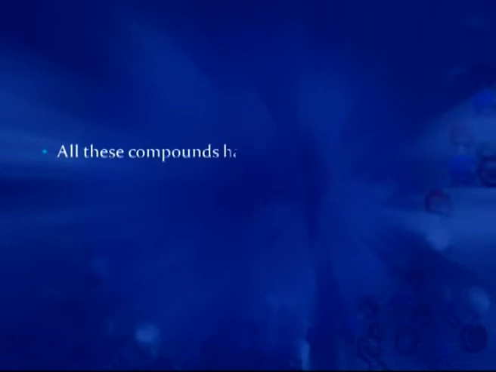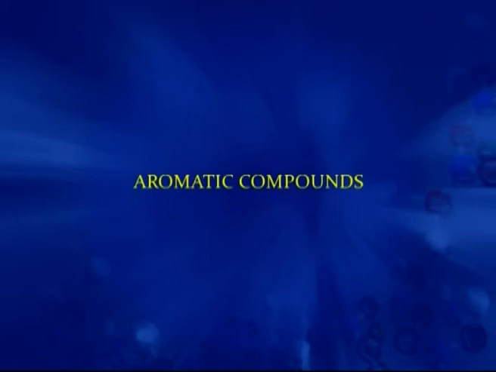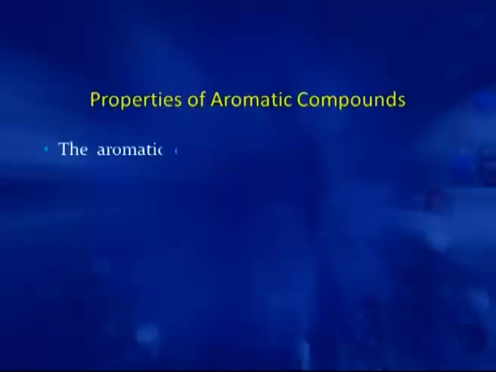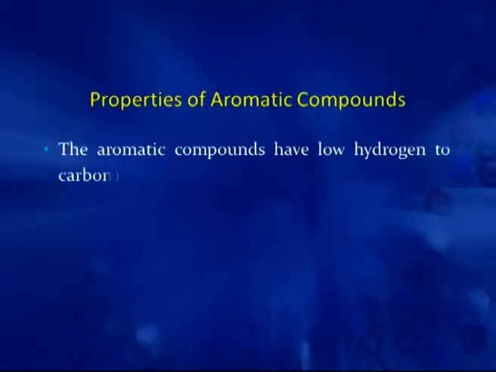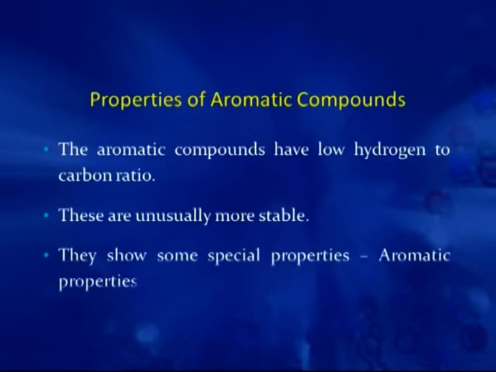All these compounds have a common phenomenon: all have a pleasant aroma, because most of these compounds at that time were isolated from plants and trees. That is why these are known as aromatic compounds. All these compounds have certain common properties. They have a low hydrogen to carbon ratio. They are unusually more stable, and they all show some special properties which are known as aromatic properties.